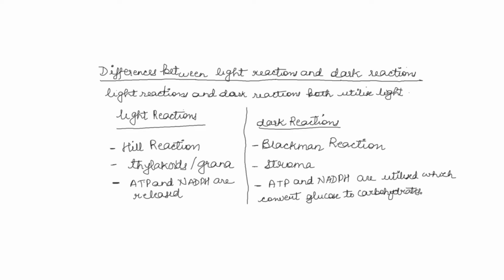So, what are the differences between light reactions and dark reactions? Light reactions and dark reactions, as I said, both utilize light. Light reaction is also called a Hill reaction. It occurs in thylakoids or grana of chloroplast. These structures are present in chloroplast, and ATP and NADPH are released. These are the reducing equivalents.